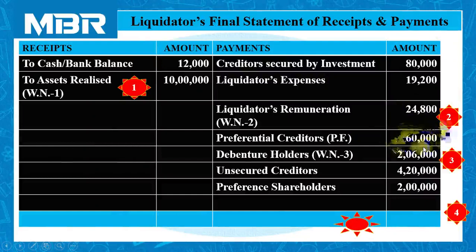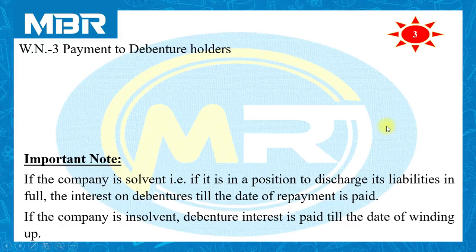Now it is time to pay creditors with floating charges like debenture holders. For the purpose of finding the amount payable or paid to debenture holders, we need to prepare a separate working note, working note number 3, payment to debenture holders.